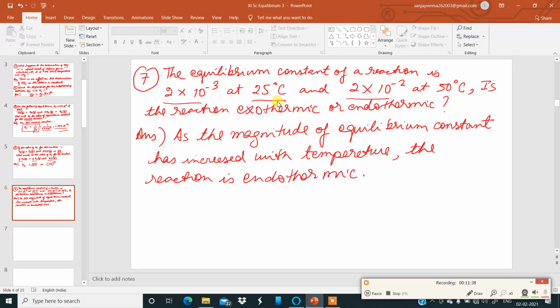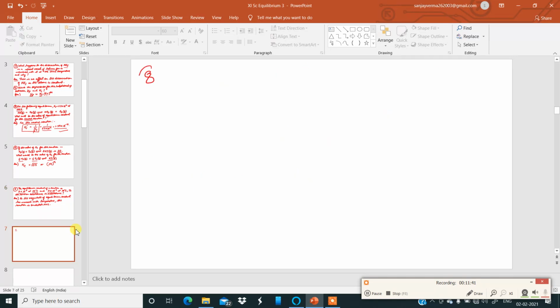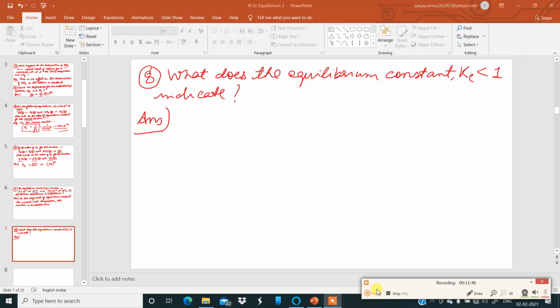Then go to number 8. Question number 8. Now look at question number 8. What does the equilibrium constant Kc less than 1 indicate? Kc is less than 1. What does this indicate? The value of Kc less than 1 indicates that the reaction does not proceed much in the forward direction. So you write the answer.